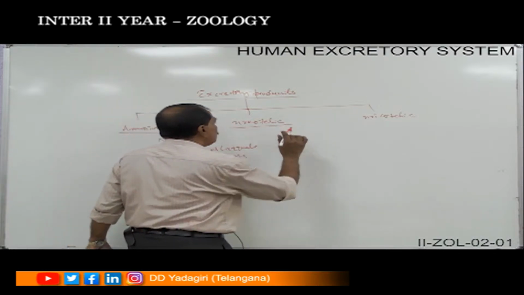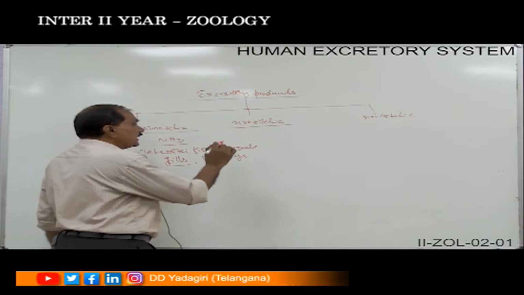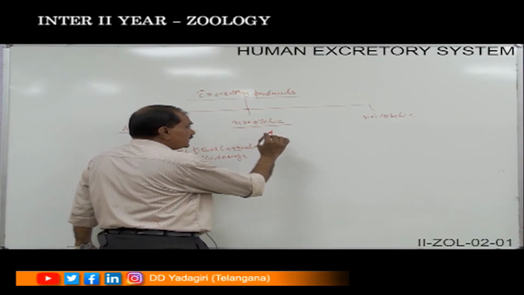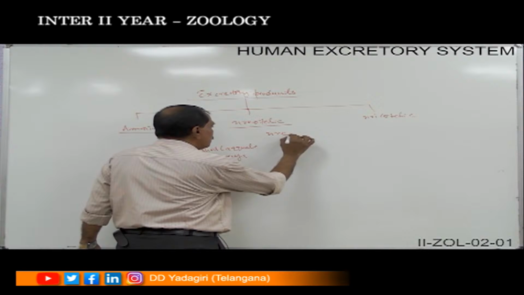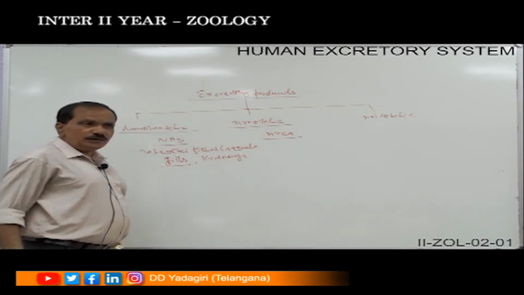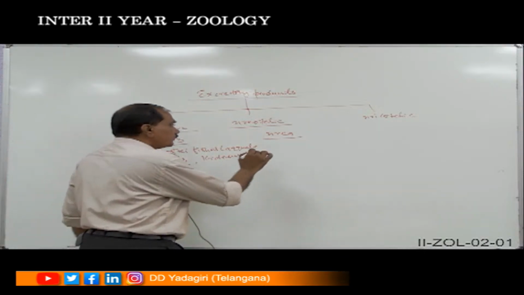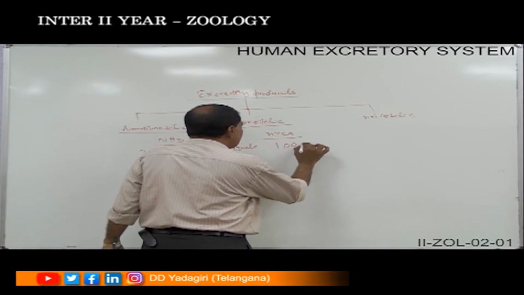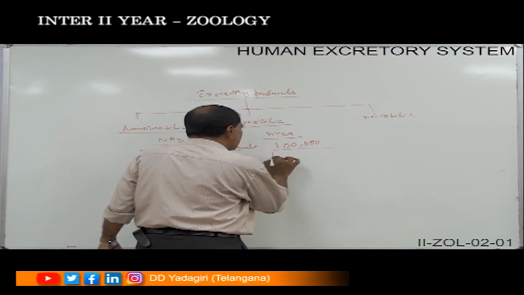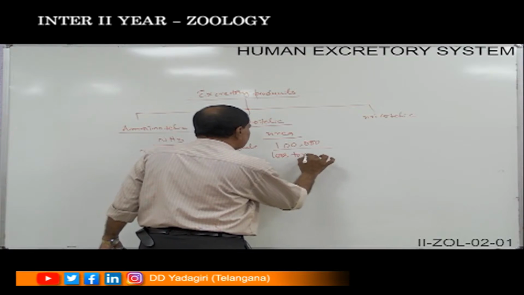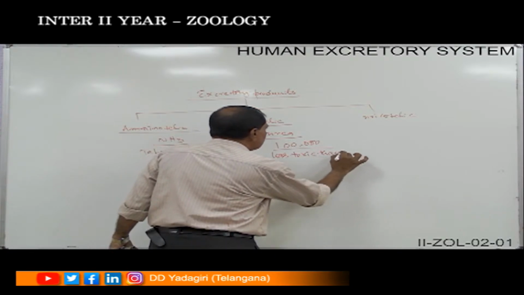And coming on to the ureotelic animals, the ureotelic animals are those which excrete the urea. The urea is 1 lakh times less toxic than the ammonia.